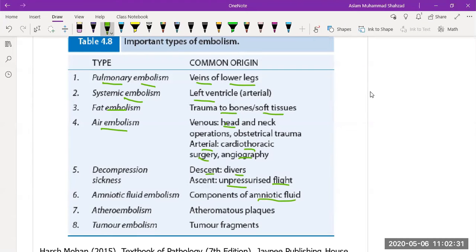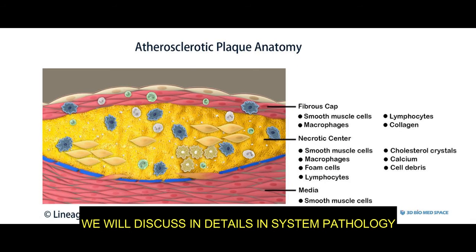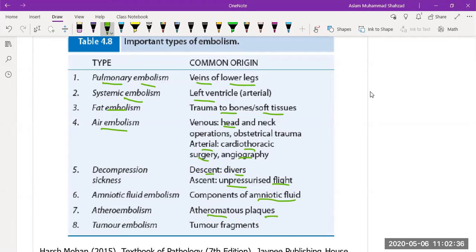Then we have atheroembolism, which is the formation of atheromatous plaque. Then the last one is tumor embolism, which is actually a fragment of tumor that can travel.